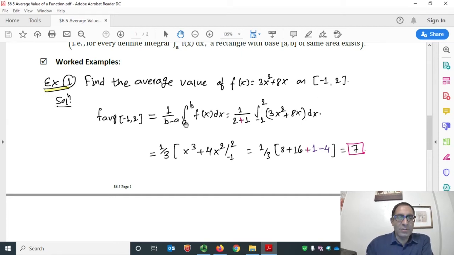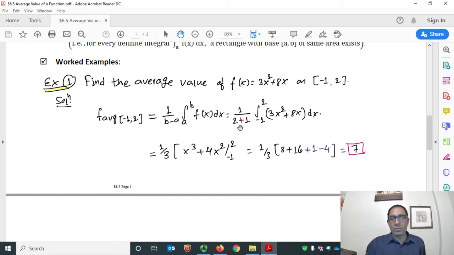Let's begin the solution. The average value of the function on [-1, 2] equals 1 over b minus a, the definite integral of f(x) from a to b. By the way, our a is -1 and b is 2. So 1 over 2 minus (-1), from the formula, and (-1) from the given.